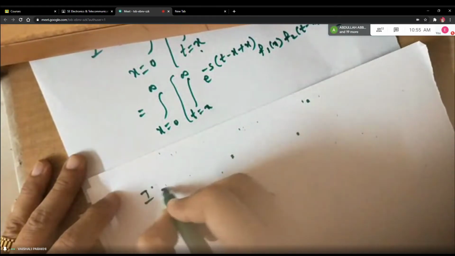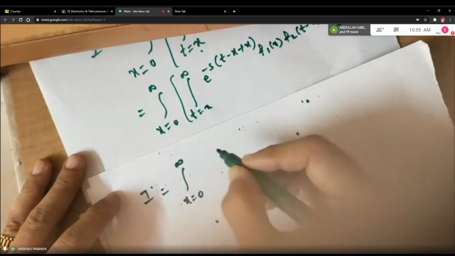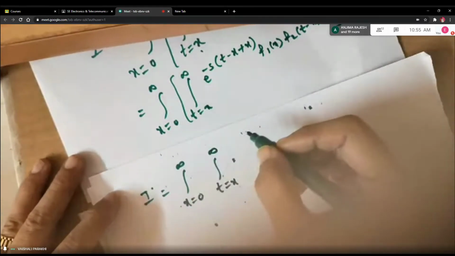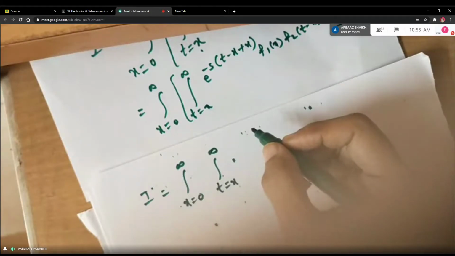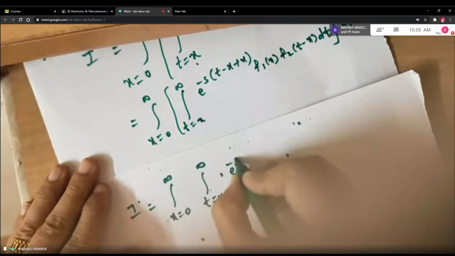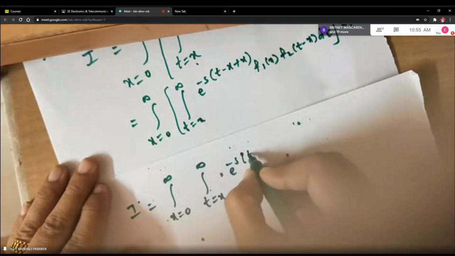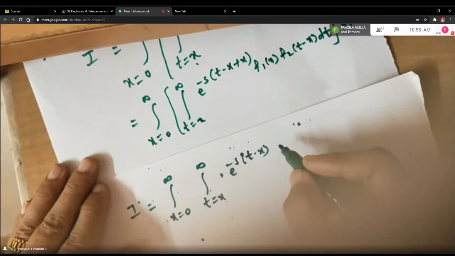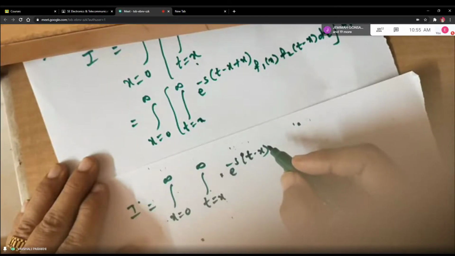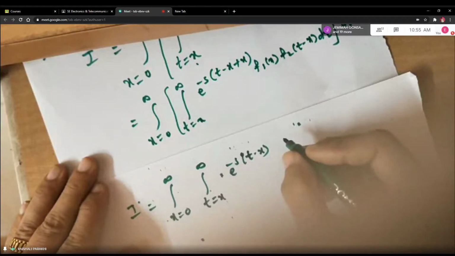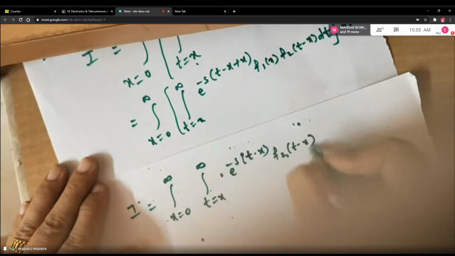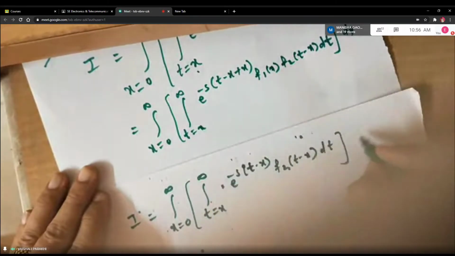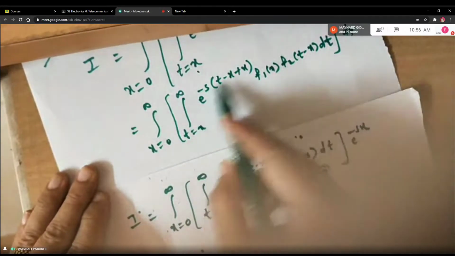See how I write it. Integral from x equal to 0 to infinity, then integral from t equal to x to infinity. Then the term independent of this, that we take out. So it will be e raised to minus s x. This is f1 of x, and f1 of x is also independent of t. So no need to do anything here. This will be f2 of t minus x, dt. And now by using the rule of indices, e raised to minus s t minus x will come out.